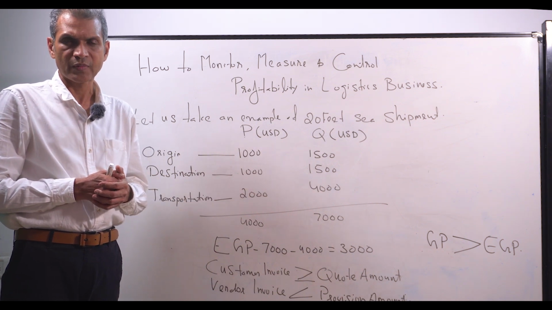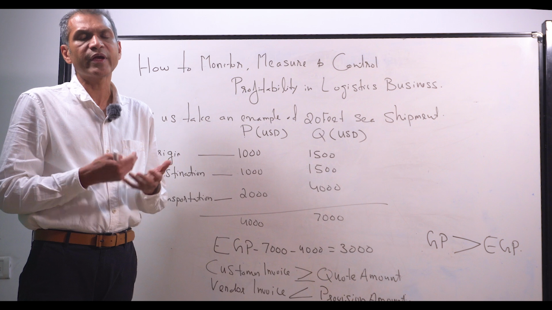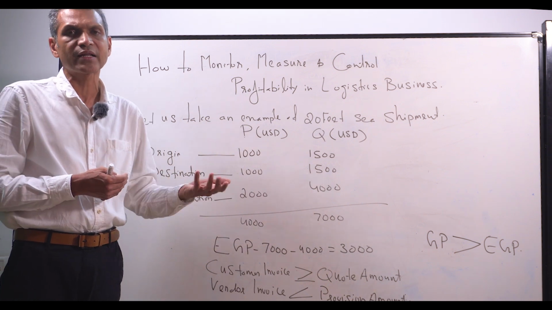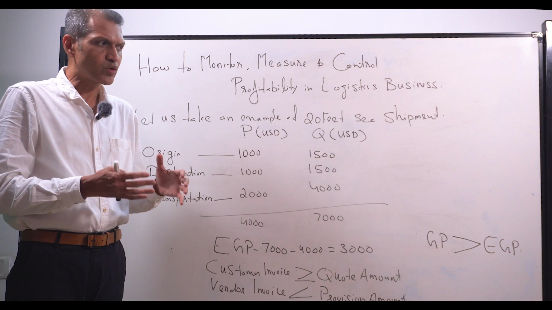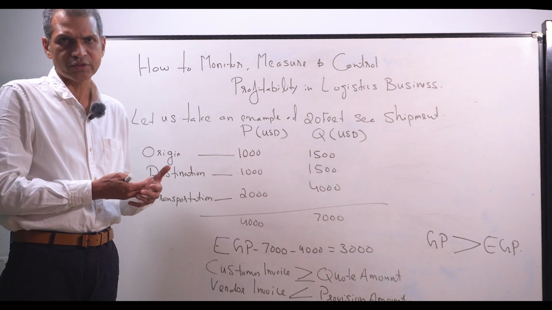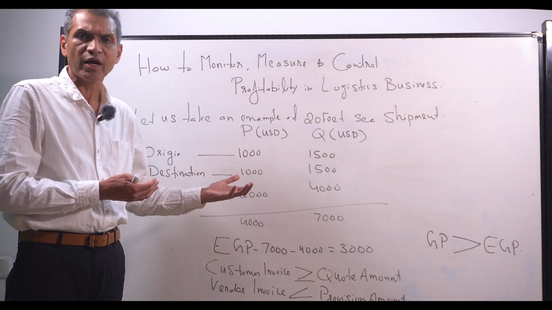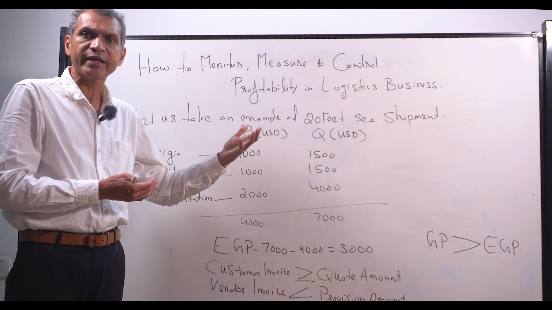In some scenarios, we may need to execute a job at less than the EGP or even at a loss. In this case, we should give an exception in the process, and such kind of job order has to be separately categorized.